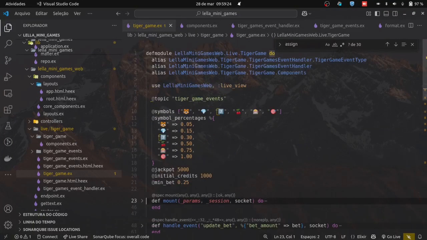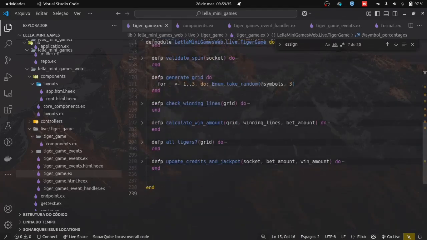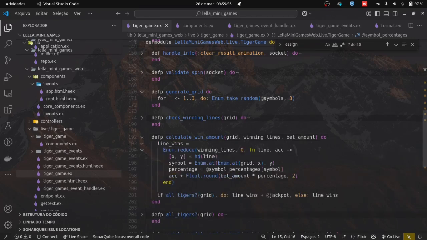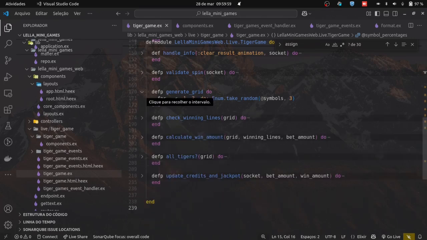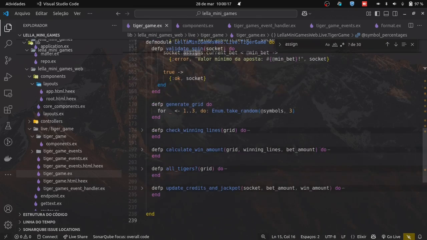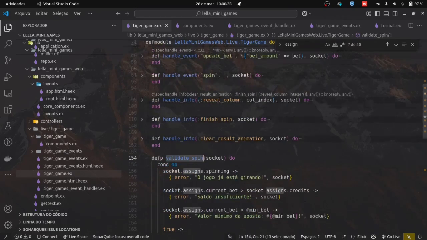This won't stay here either. I called this business logic, but it's not quite that. Let's think about what this can be. This looks like generating a grid, calculating winning lines. Yes, percentage. This one will fix this. Let me think for a moment here.